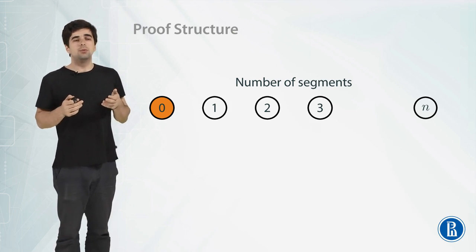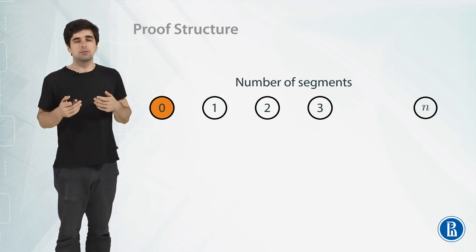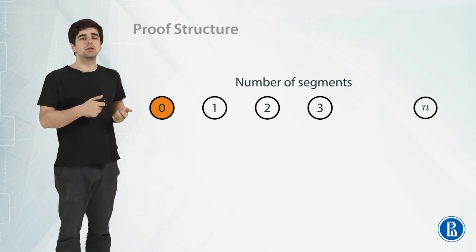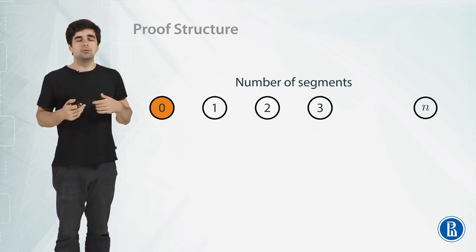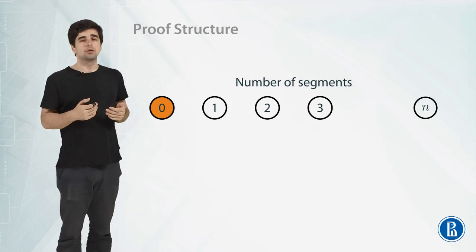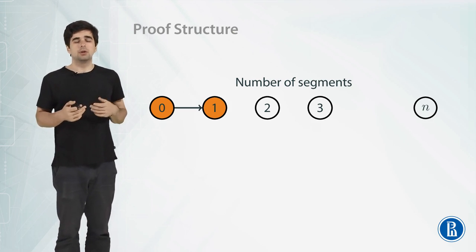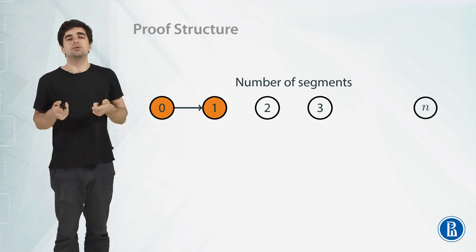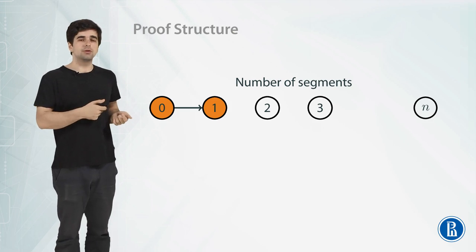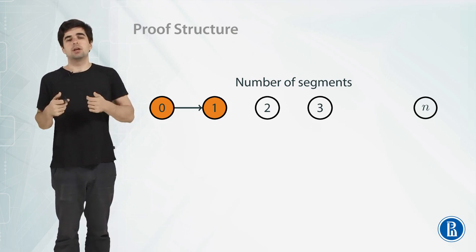And to do that we use the fact that when we add a segment, the number of odd points, if it was even, it stays even. And we know that it was even with 0 segments, so after adding this 1 segment, it stays even. And so we now know that for 1 segment our theorem is also true, because we know that for 0 it is true, and assuming that for 0 it is true, we have proven that for 1 it is also true.